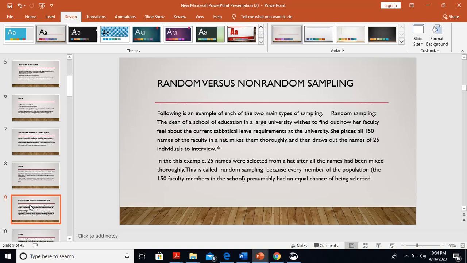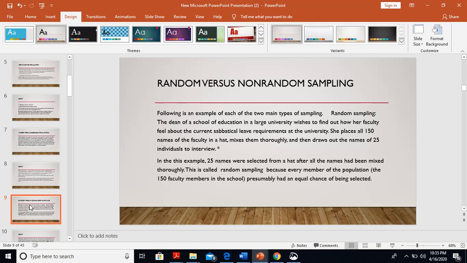Here are examples. Random sampling, for example: the dean of a school of education in a large university wishes to find out how her faculty feel about the current sabbatical leave requirements at the university. She places all 150 names of the faculty in a hat, mixes them thoroughly, and then draws out the names of 25 individuals to interview.